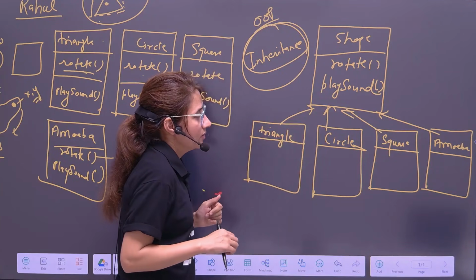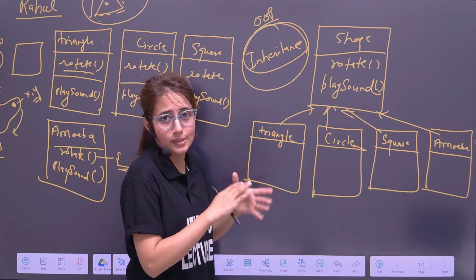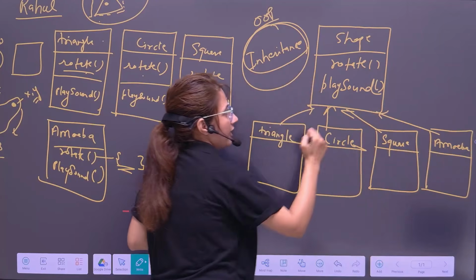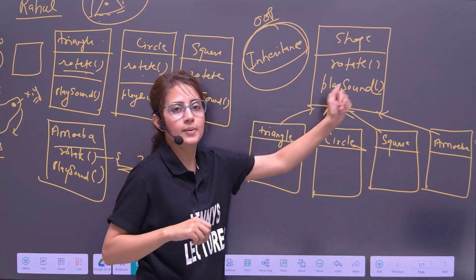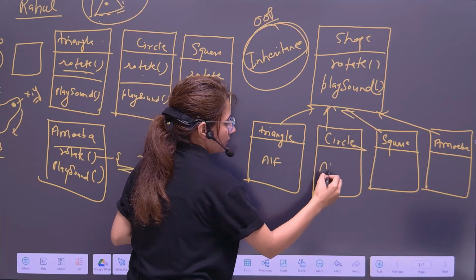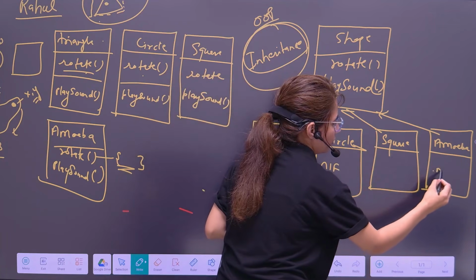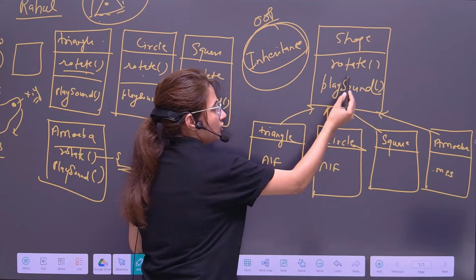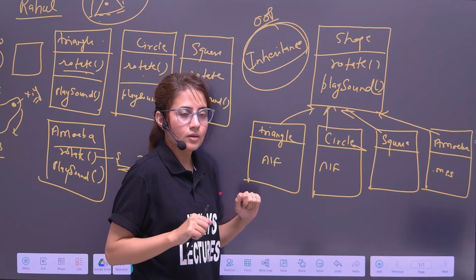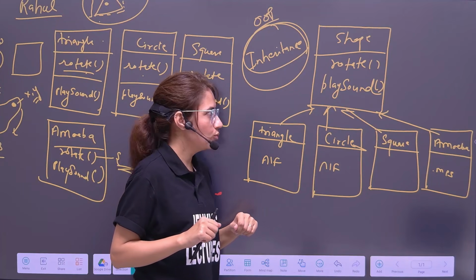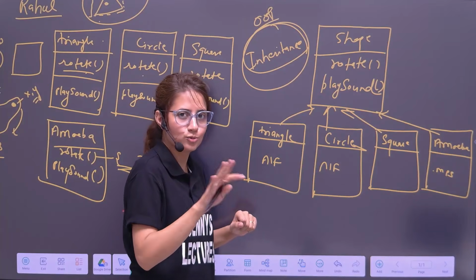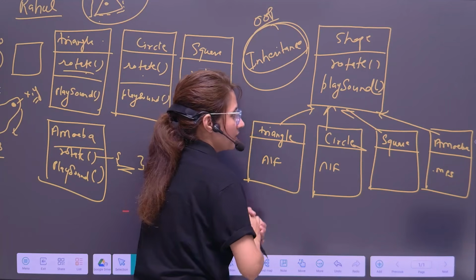But here the problem is, Nancy will say, okay, that's fine, but this is not how this amoeba will rotate. And this is not how the amoeba will play sound. Because for all these three, they are going to play an AIF sound file and this will play .mp3. And this is not how this will rotate. I have told you how this amoeba will rotate. Now what to do? So it's okay. Don't worry. Rahul said we have one more feature also in OOP. That thing also I'll solve.